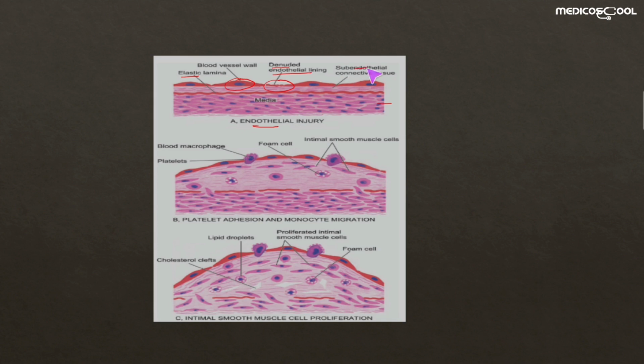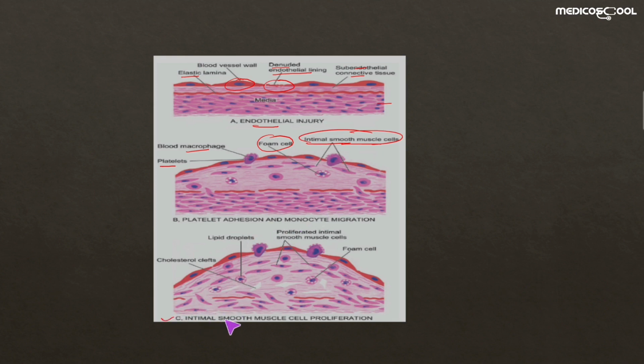And this is the subendothelial connective tissue. After this endothelial injury, what occurs? Platelet aggregates form, and blood monocytes and macrophages are attracted to the site of injury. Here you can see the foam cells formed from these macrophages containing oxidized LDL, and also a small number of intimal smooth muscle cells, although they have not yet started proliferating.